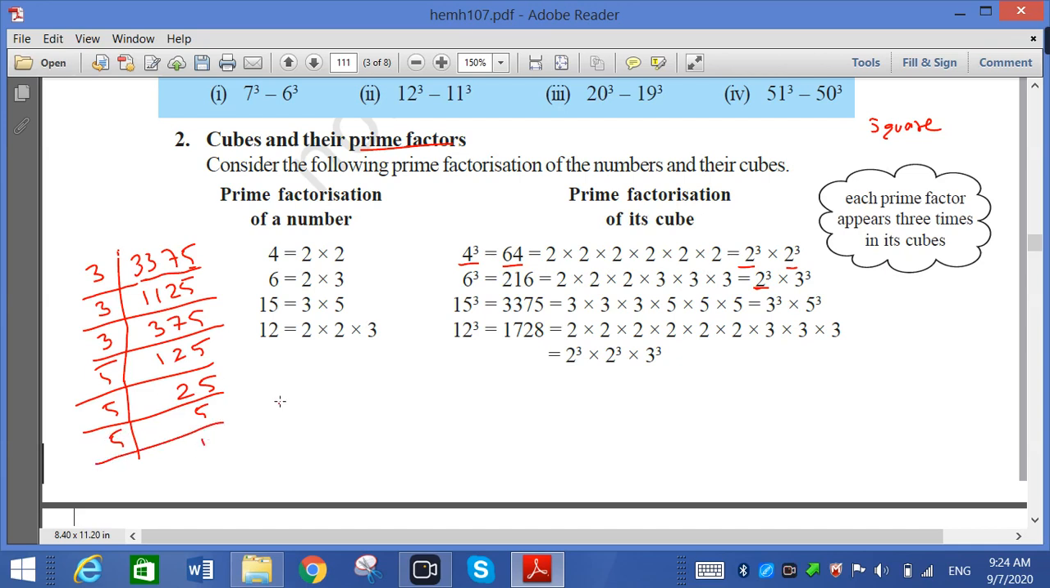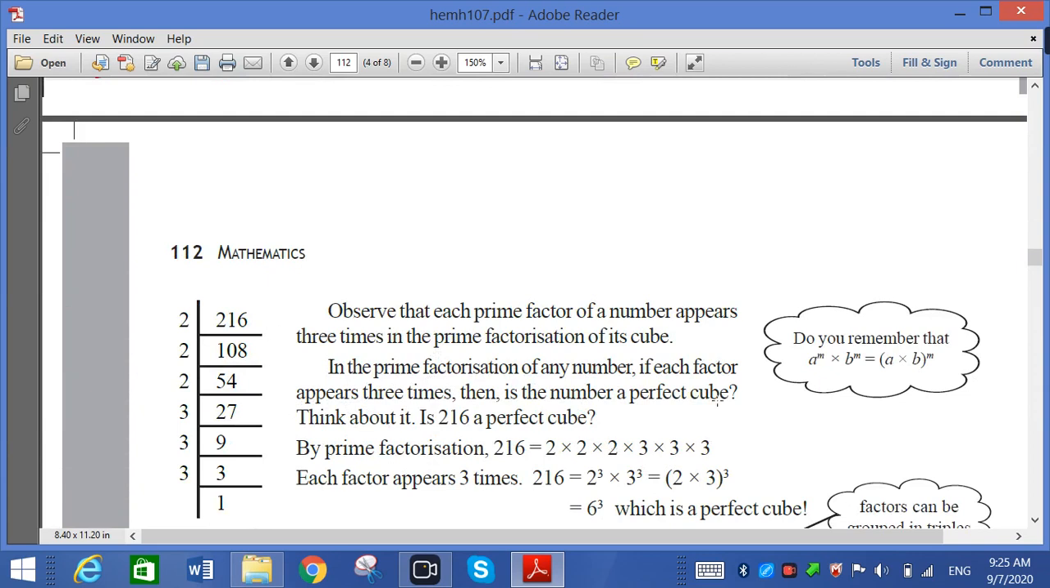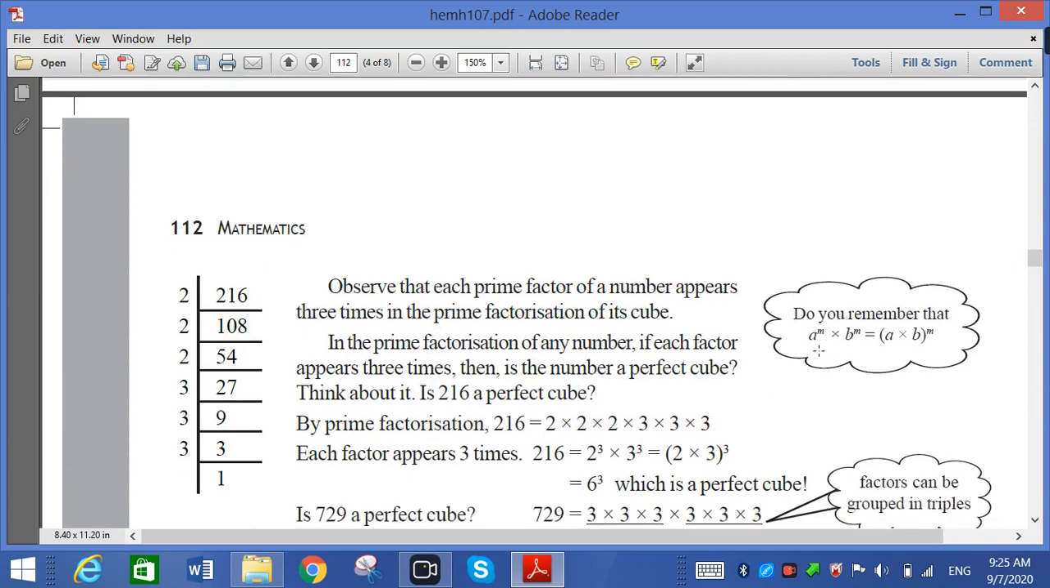So how many times? 3 times 3, 3 times 7, 5 times is equal to 3 cube multiplied by 5 cube. That is why they write 3 cube, and it is called prime factorization. That you have to know anyhow. So here the prime factors of 216 are there. You will remember that a to the power m multiplied by b to the power m is equal to (a multiplied by b) to the power m.